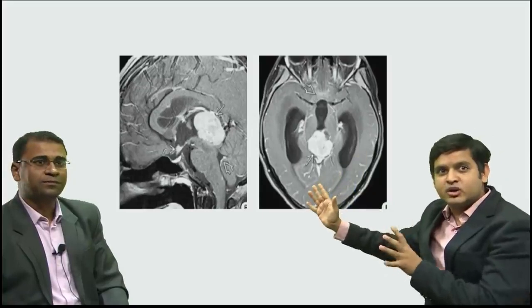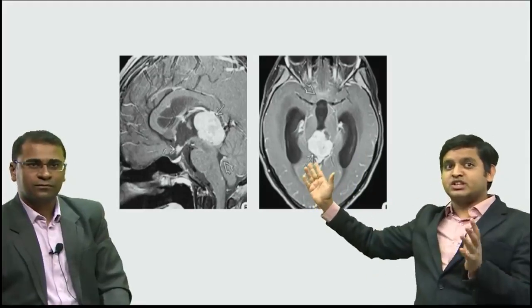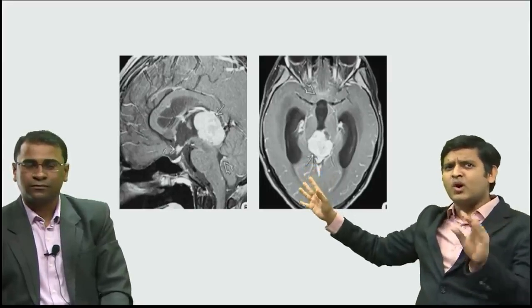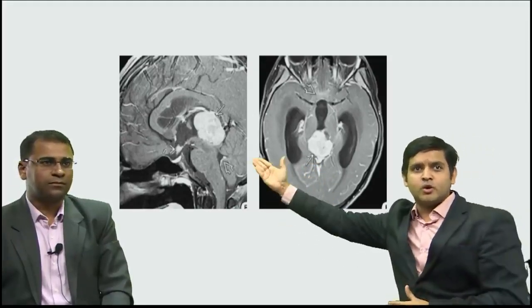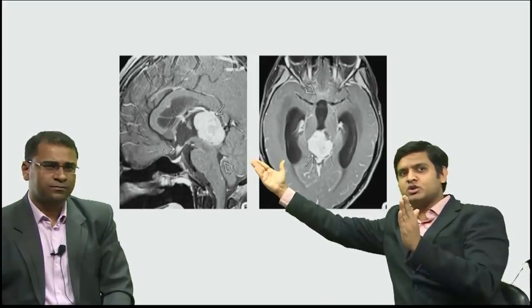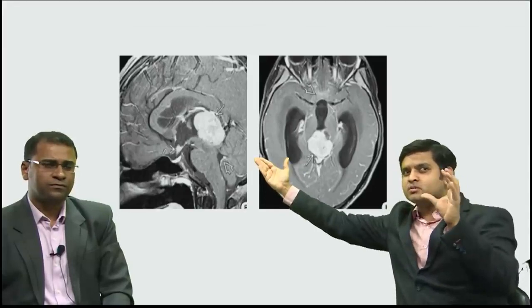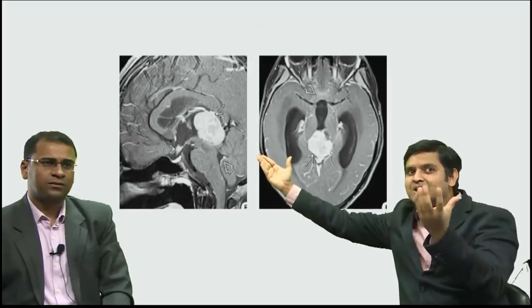Now I hope you can appreciate a tumor in this. It is not difficult to appreciate a tumor, and if you have a basic understanding of the MRI image, you can see that there is a large enhancing tumor. All that matters is whether you're able to locate the tumor or not. I hope all of you can see that that's a brainstem. It is midbrain, and the tumor is just posterior to the midbrain. And immediately it should come to my mind that just posterior to the midbrain, you have got a small gland which is called the pineal gland.